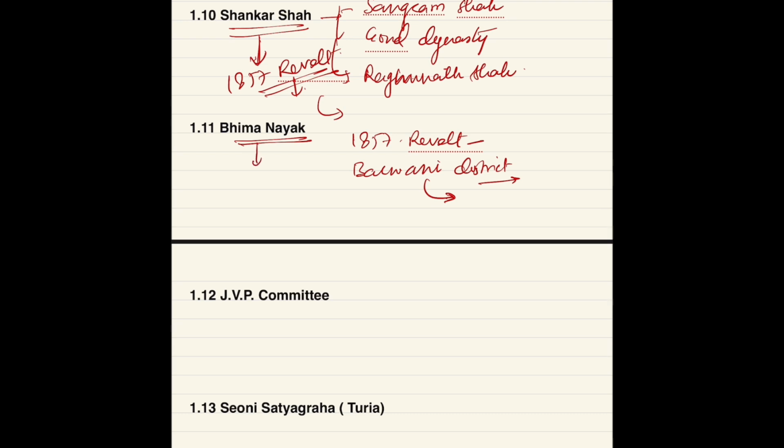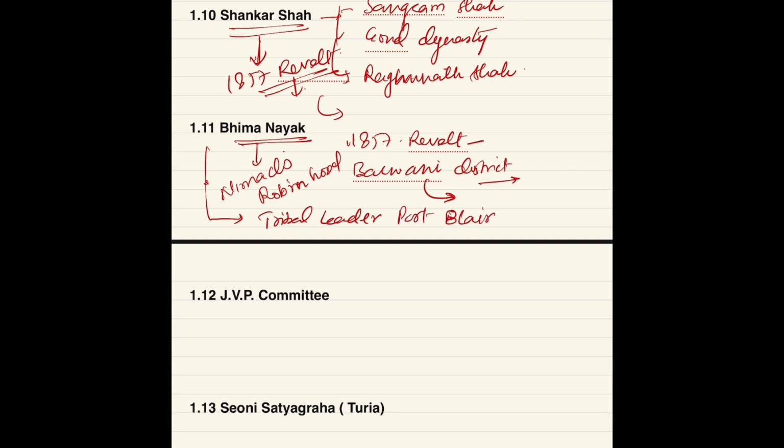Bhima Nayak was also known as Nimar's Robin Hood because he did lots of charity work. Okay, and he was the first tribal leader who was kept in Port Blair, in the Cellular Jail.